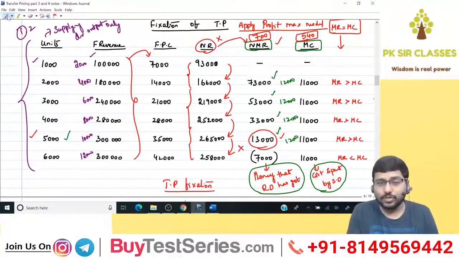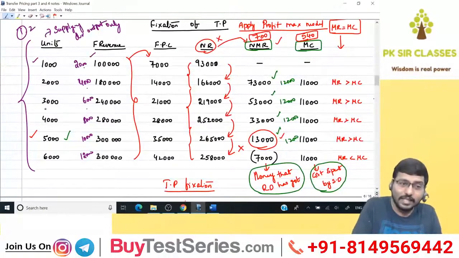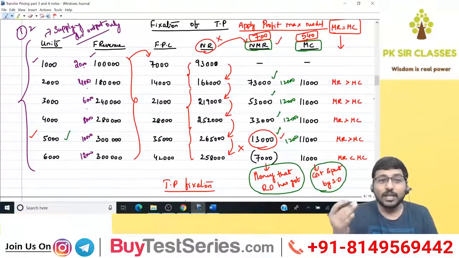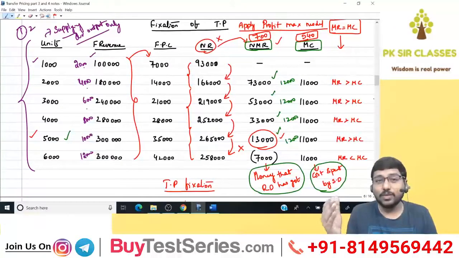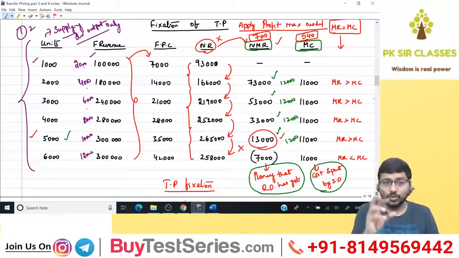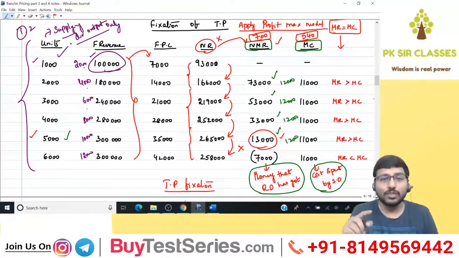Do not get confused. Do not get tempted. And do not write this 2, 4, 6, 8 here in the first column. You should write 1000, 2000, 3000 only, because you should write from the supplying division's output point of view only. We generally get tempted. Why? Because the next column is final revenue. Final revenue is nothing but the ultimate revenue of the receiving division. So we get tempted to write the output of the receiving division, thinking, okay, let's write 2000, 4000, 6000, and write the revenue of 2000. You should write the revenue of 2000 units only, but here, you should be taking units of the supplying division's output.